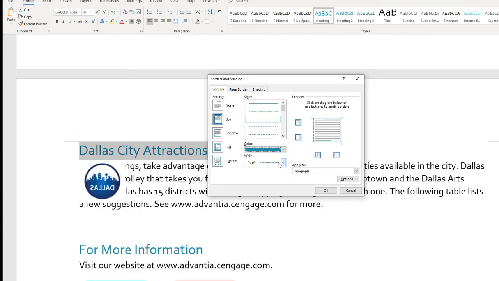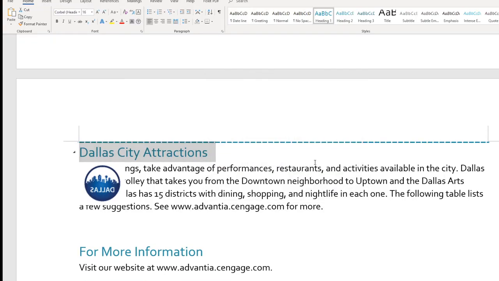That's good. And 1.5 point. And I want the top. Okay, I want the top. So sorry, I want the top, and I don't want left and right and bottom. Only top. Okay, so hit OK. Now I got top border right now.